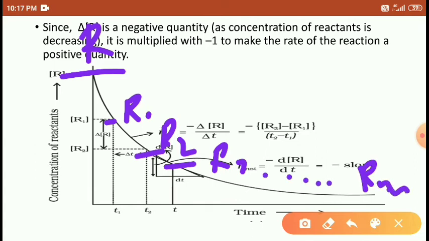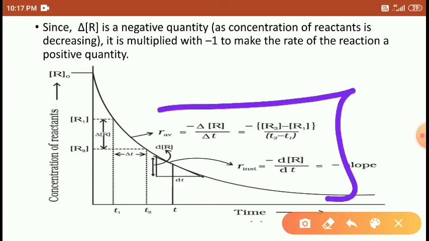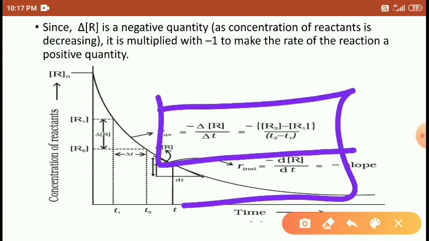So as the time passes, T1, T2, T3 like this, as the time increases, the concentration of reactants decreases. So it is expressed in this form, students. The concentration of reactants is decreased.